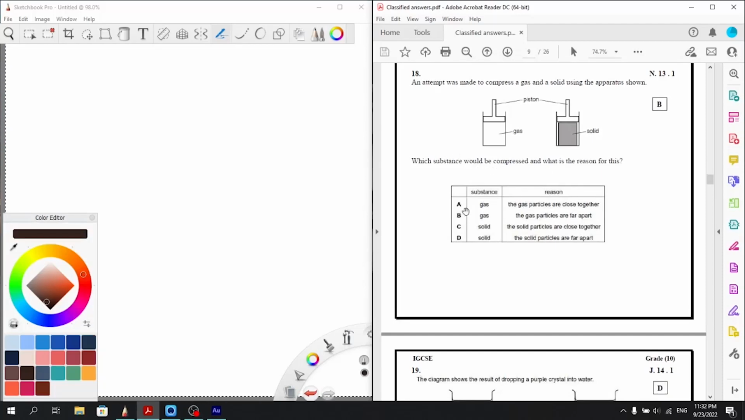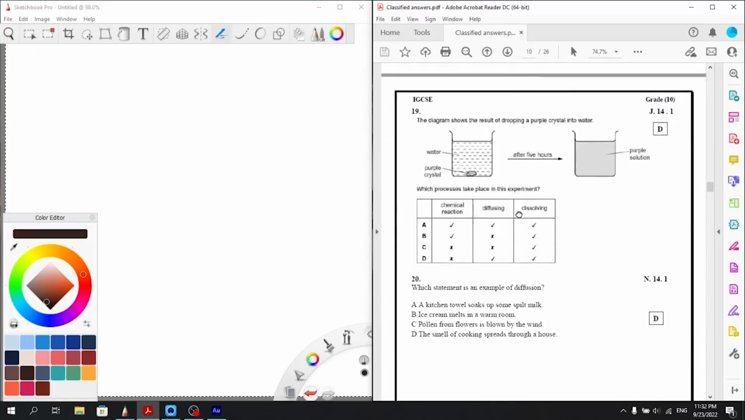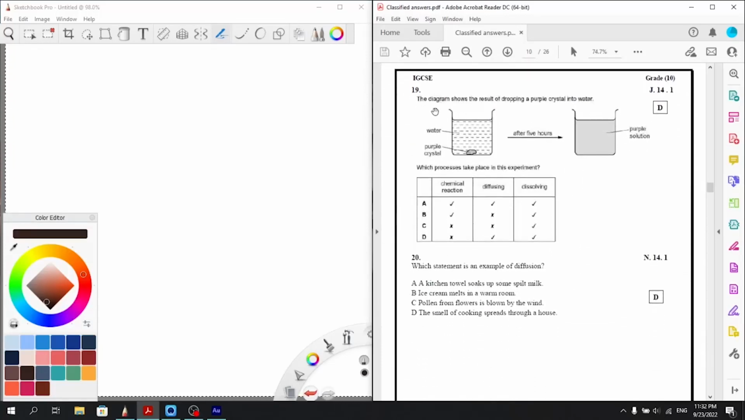So, which substance will be compressed? It's either A or B. These are gases. The gas particles are close together. No, the gas particles are far apart. So the answer is B. Very well.